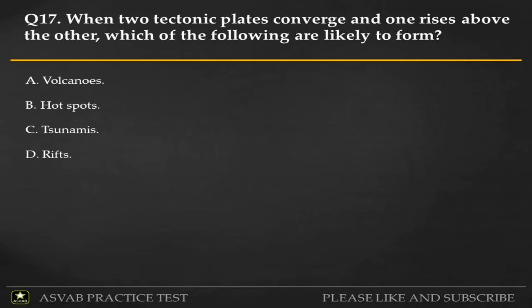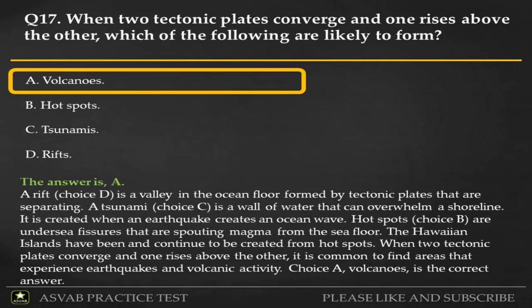Q17. When two tectonic plates converge and one rises above the other, which of the following are likely to form? A. Volcanoes. B. Hot spots. C. Tsunamis. D. Rifts. The answer is A.